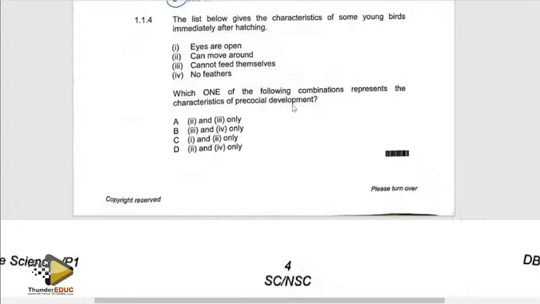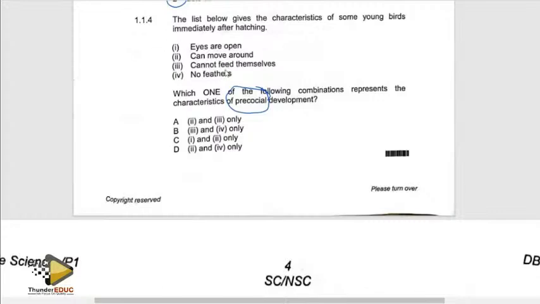When you talk about precocial, we are talking about when the bird is born prepared. It means that it can walk, it can feed itself, it has all the features which can make this bird live in the environment. Because it's born prepared, the eyes must be able to see, so this point is correct.